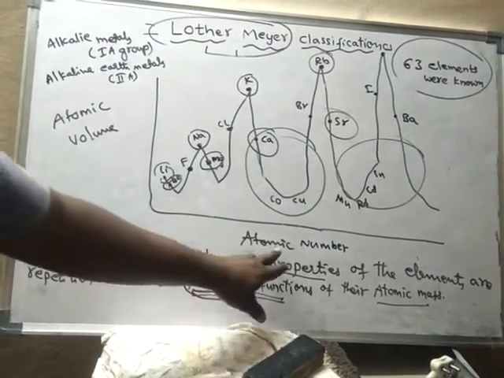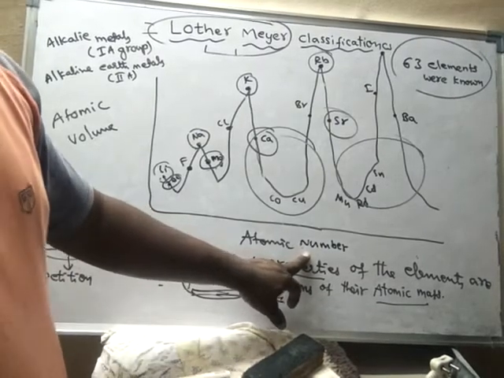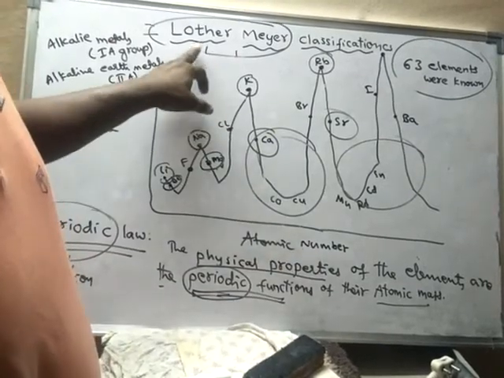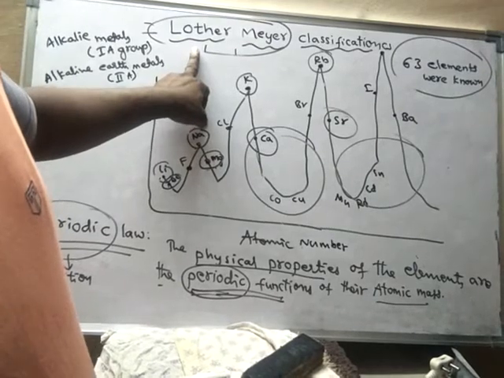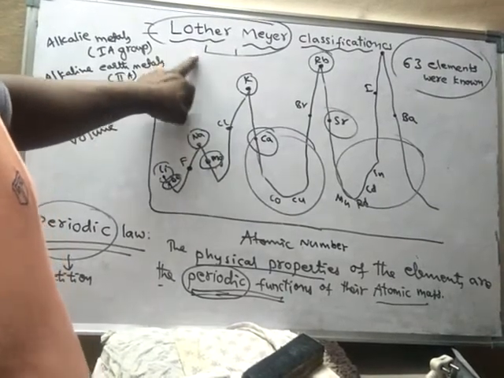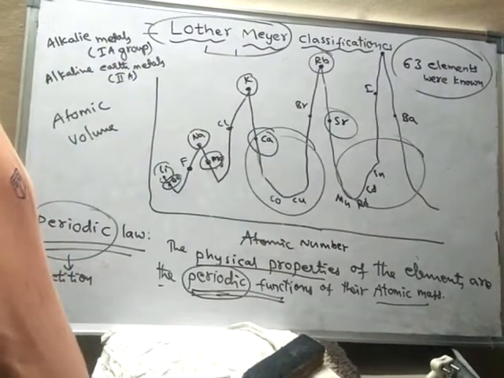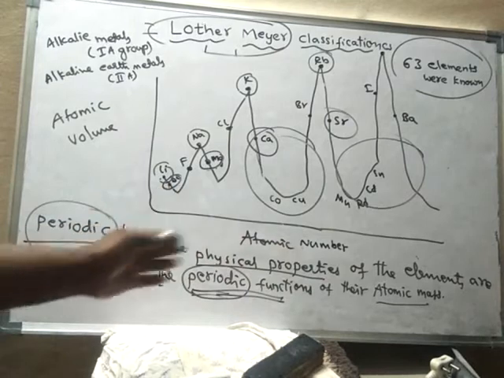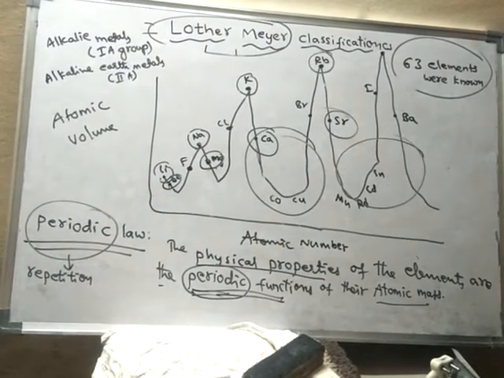Actually there should be atomic mass here, but atomic mass was replaced by atomic number. By the time of Luther Mayer, atomic number was not known, and even inert gases were not known. Atomic number was discovered later, after some time.